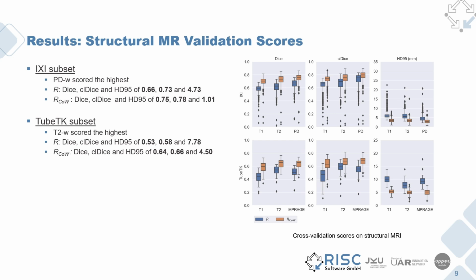On the other hand, the T2 weighted sequences scored the highest within the TubeTK subset, where it scored a mean of 0.53, 0.58, and 7.78 for Dice, centerline Dice, and HD95. And for the circle of Willis region, it scored 0.64, 0.66, and 4.5 for the same metrics, also in the same order.